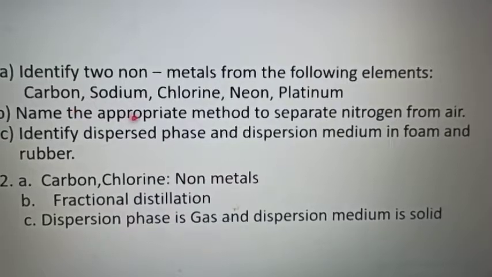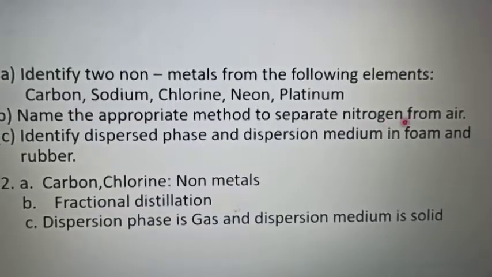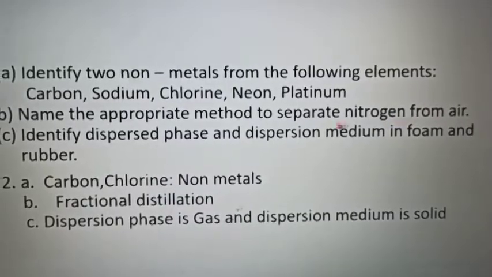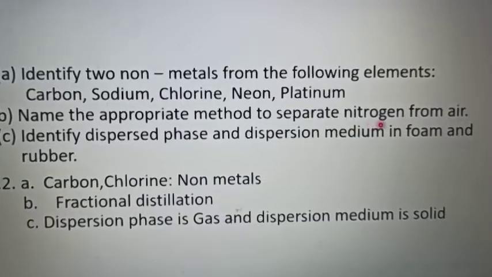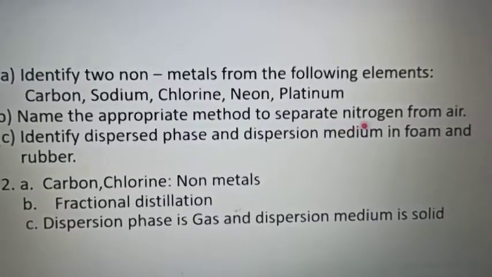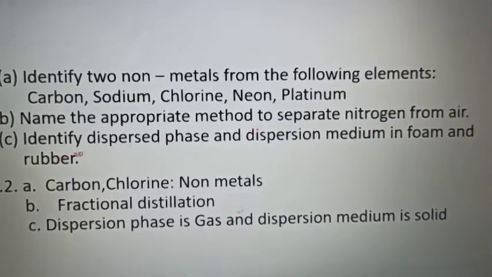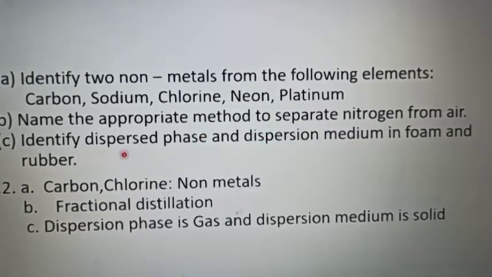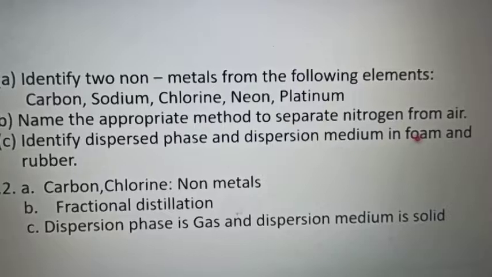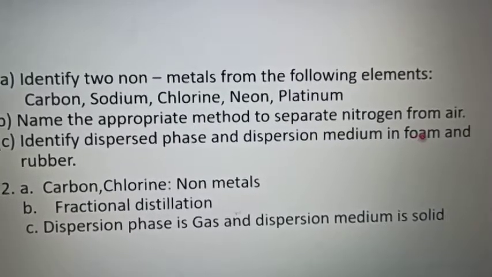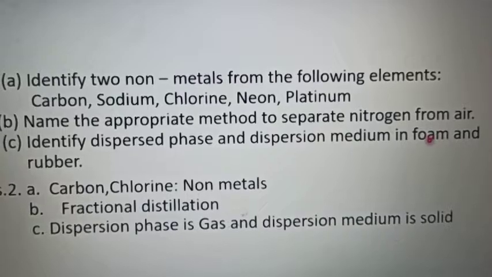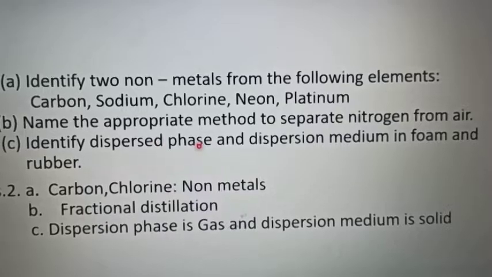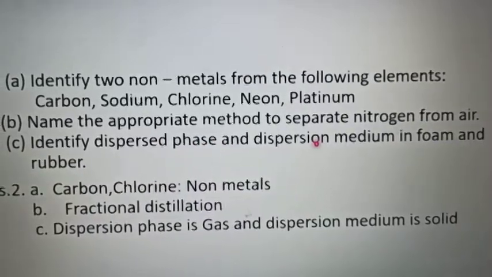Next question is name the appropriate method to separate nitrogen from air. You have seen that in fractional distillation we did this activity where we separated the gases from air. So nitrogen from air can be separated through fractional distillation. Identify dispersed phase and dispersion medium in foam and rubber. Foam and rubber are solids, and pores are present in foam. It has air. So this air is the dispersed phase, and the solid is the dispersion medium.